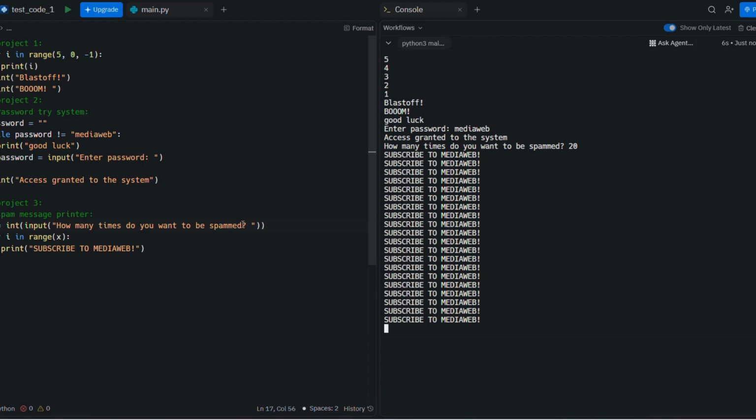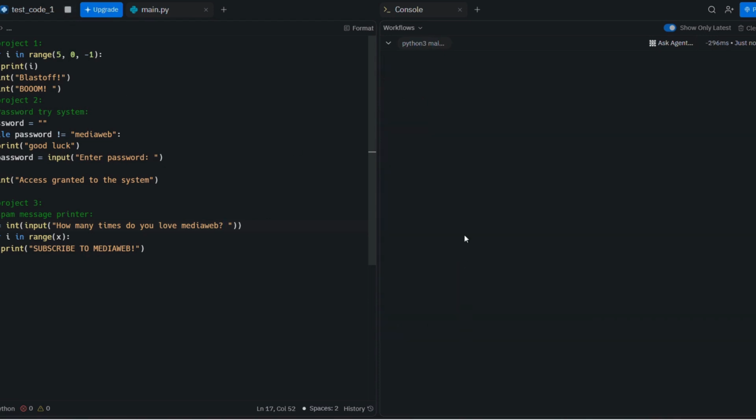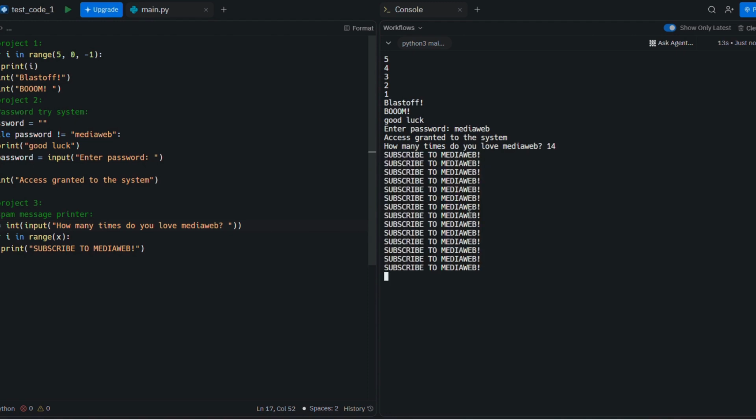What if I changed this text to be how many times do you love MediaWeb? Alright, let's run this code. MediaWeb. I will play it safe and say, for example, 13 or 14. I don't know, let's say it. So he printed 14, subscribe to MediaWeb. See? So loops are power. They are very powerful. And I just want to make this video, those projects, short and funny.